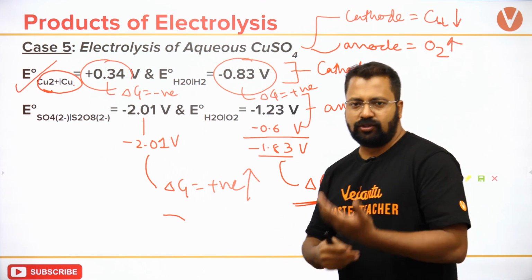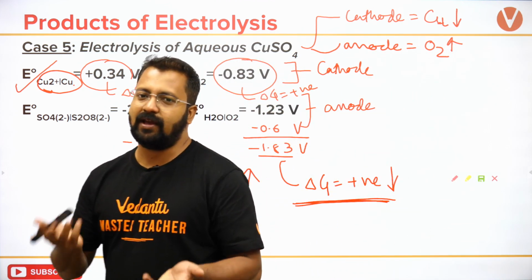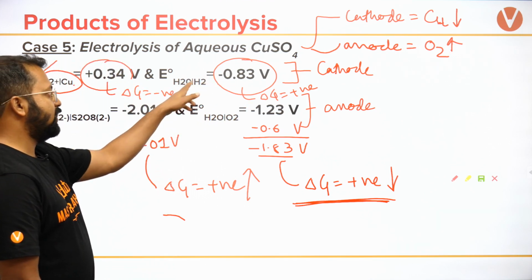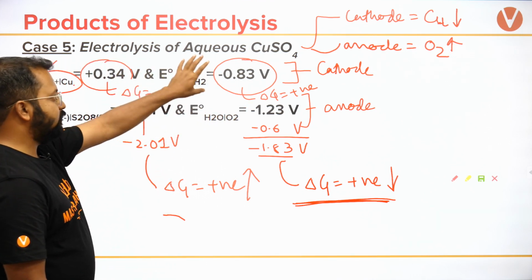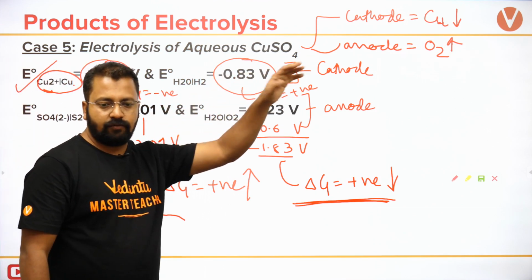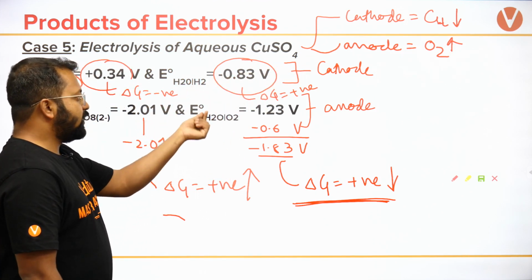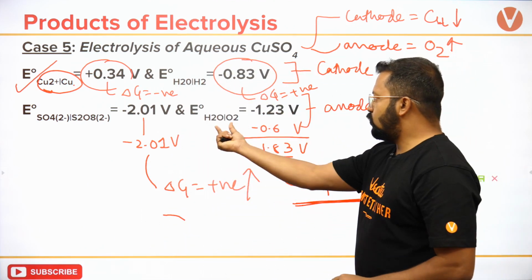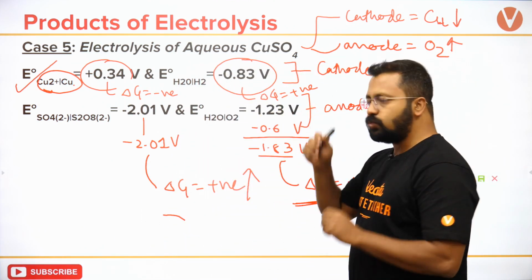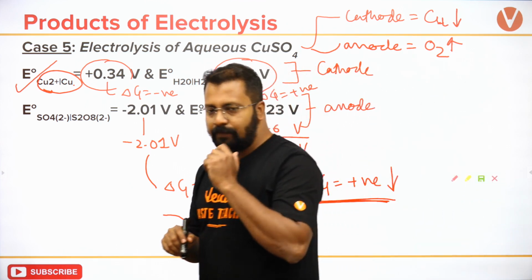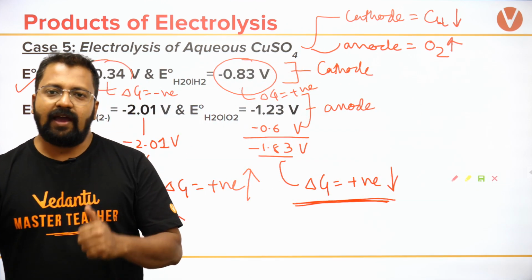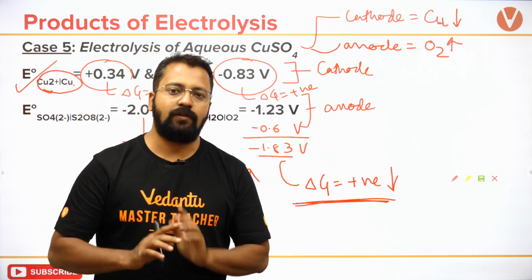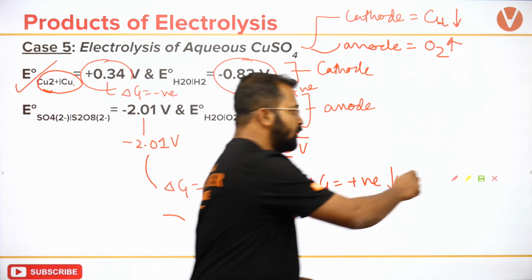If you solve these questions 2-3 times, you will know what should relate where. One or two values you should remember. Water converting into hydrogen, that is minus 0.83 volts, and H2O getting converted into O2 is minus 1.23 volts. Clear? So always evaluate, always put overpotential into the picture and then try to solve the question. Okay?